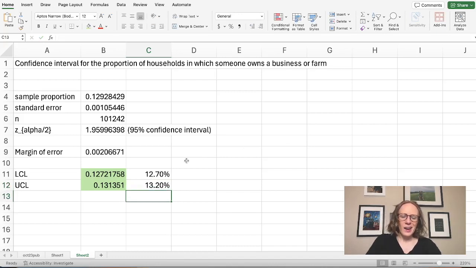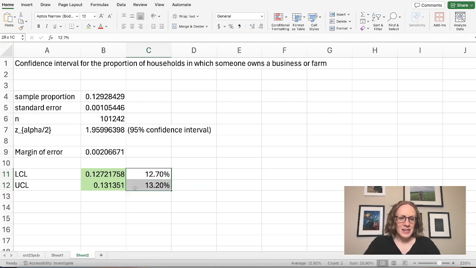And so I am pretty sure that the percentage of households where someone owns a business or farm is somewhere between those numbers. And again, I did make this assumption where I just threw out anyone who didn't answer, which might not have been a valid thing to do, but all of this is assuming that our sample was only made up of people who actually answered that question.